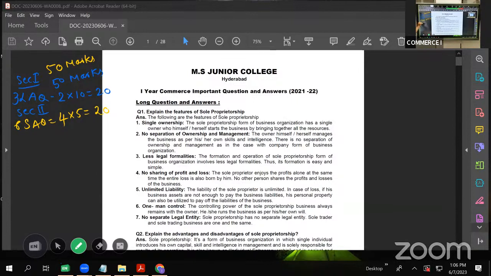And the last section, section 3, you'll get 8 VSAQs, and you are supposed to answer any 5. 5 twos are 10 marks. So this is how 20 plus 20 plus 10, you'll get 50 marks.